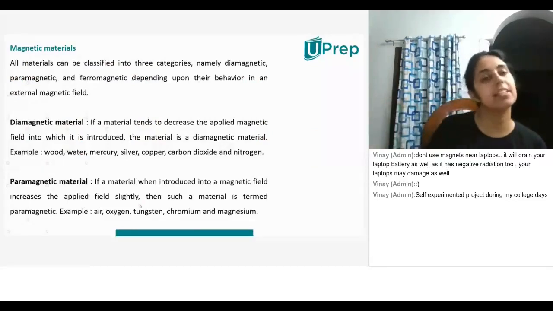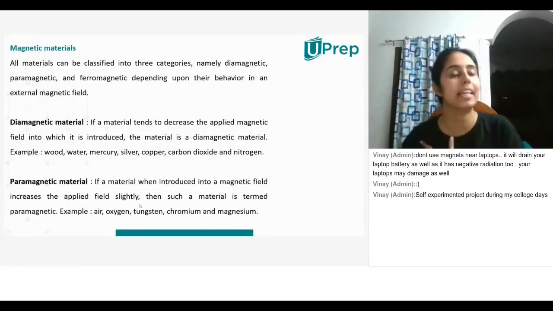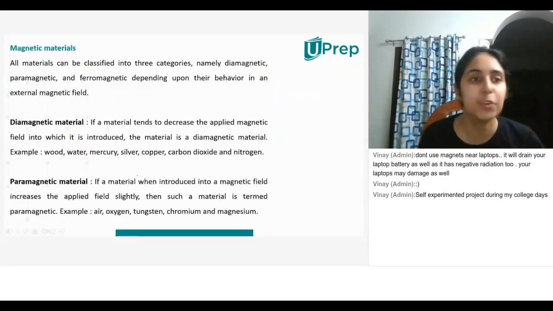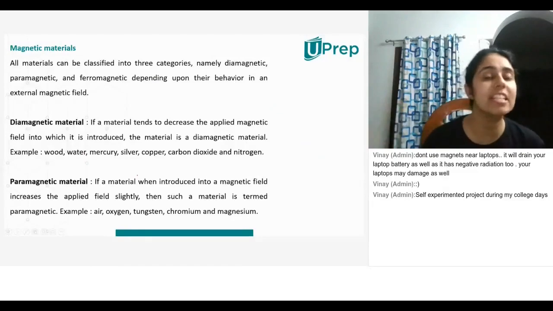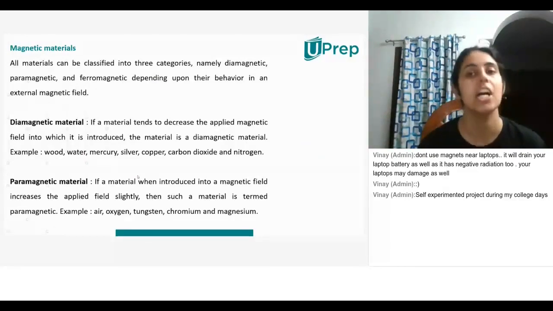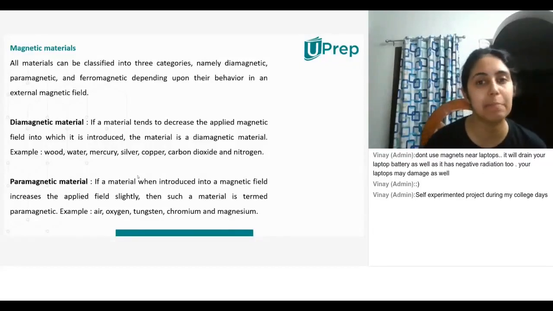Some magnetic materials and how we define these different kinds of magnetic materials. Okay, so all materials can be classified. All materials that you see around you, literally every single material, can be classified in three different categories. One of them is diamagnetic, the other is paramagnetic, and the third one is ferromagnetic. So what do these different names mean?